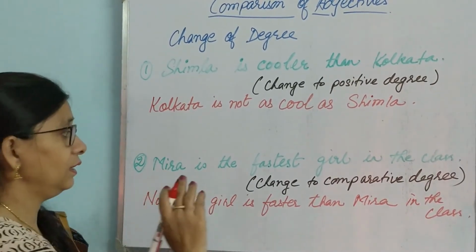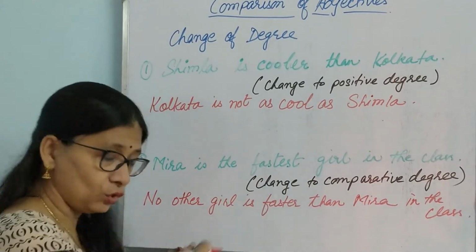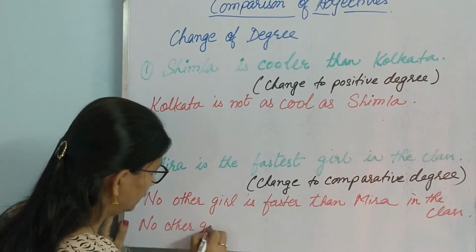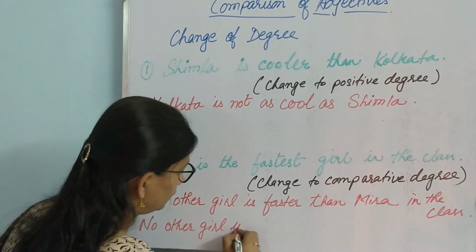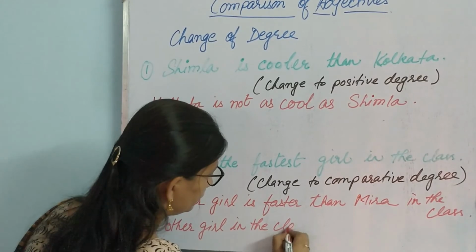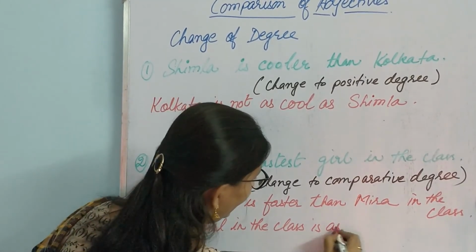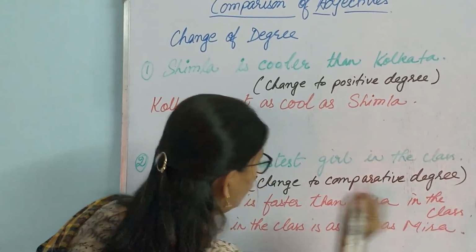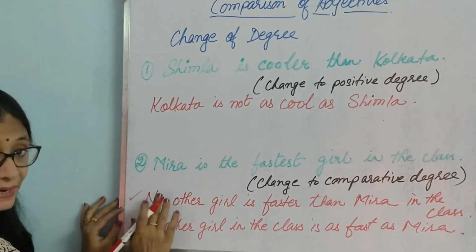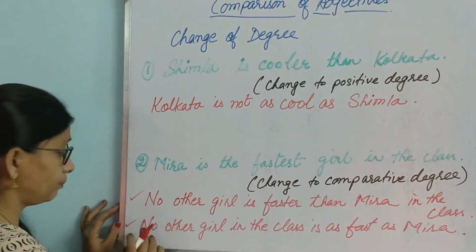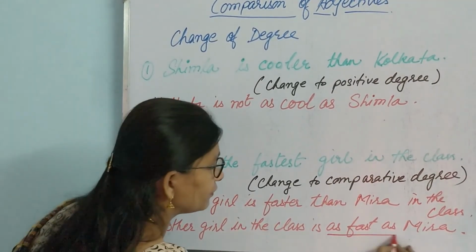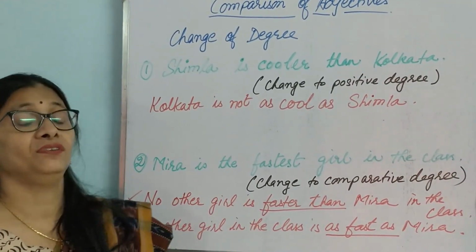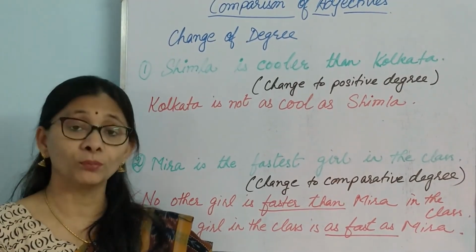Had the question been change it into positive degree, that is also possible. See, no other girl in the class is as fast as Meera. Okay, so this is comparative degree, faster than, and this is positive degree. See, as fast as, making use of as fast, here faster than. So this is how we change degree of comparison from one sentence, one form to another.